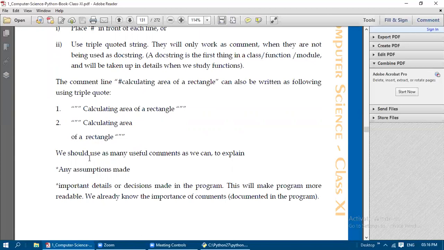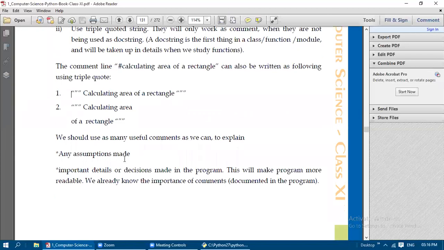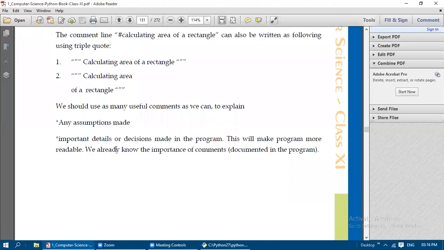Why should we use as many useful comments as we can? For what purpose do we need to use these comments? To explain any assumptions made. Any assumptions you have made in the program, you can explain with the help of a comment. You can explain important details or decisions made in the program. Whatever decisions you have made or details you want to give, you can explain with the help of comments. This will make the program more readable.